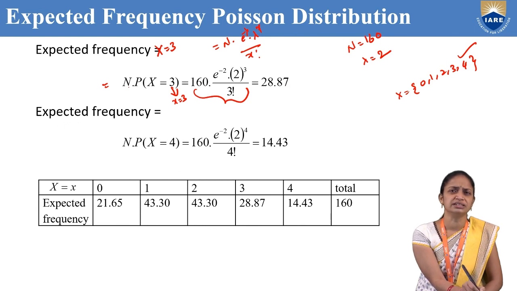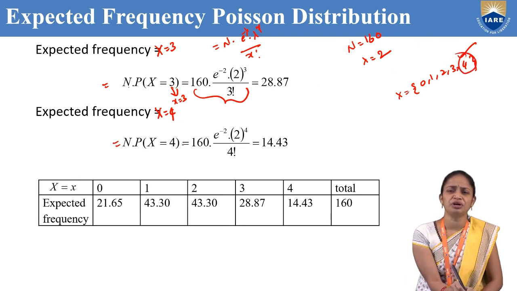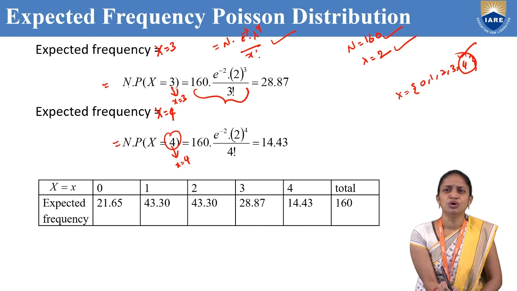Now, the last one is the expected frequency for x equal to 4, which is N into P of x equal to 4. The main formula is N into e power minus lambda, lambda power x by x factorial. Here, capital N equals 160, lambda equals 2 and the small x value is 4. Substituting all these values in the main formula, we get 160 into e power minus 2, 2 power 4 by 4 factorial. After simplification, we will get 14.43.